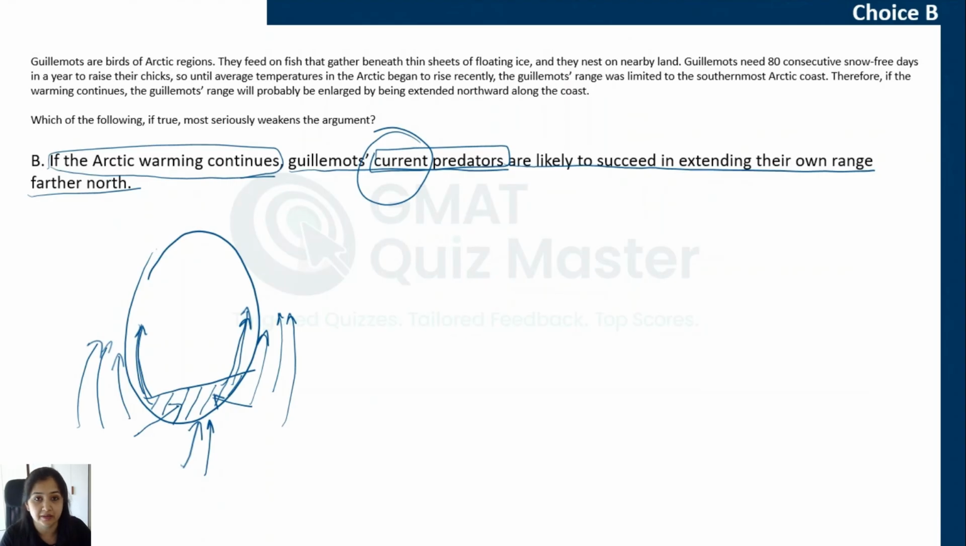If it was about new predators, that the northern areas will have a lot more predators than there are in the current region, then that would have been a disadvantage of moving to these northern areas. That would have helped us question the conclusion that maybe they will not move and not extend their range. But since it is only about current predators, it is already something that they are facing, so that may not prevent them from extending their range. So that is why choice B is also incorrect. If you selected this answer choice, you either missed this word current, or you did not understand the impact of this word current, that it is something that they are already facing, so this may not prevent them from moving northwards, and that is why you selected it.